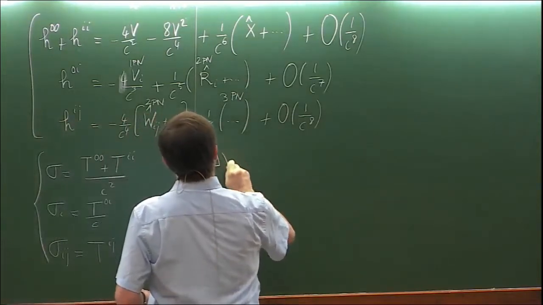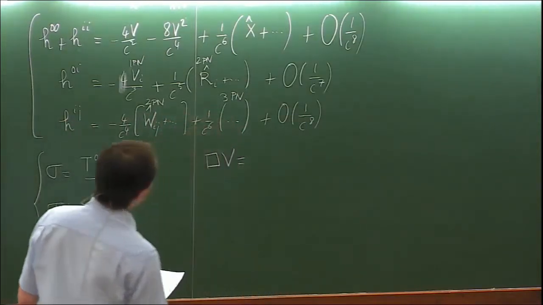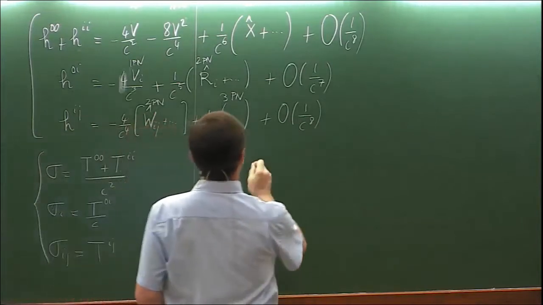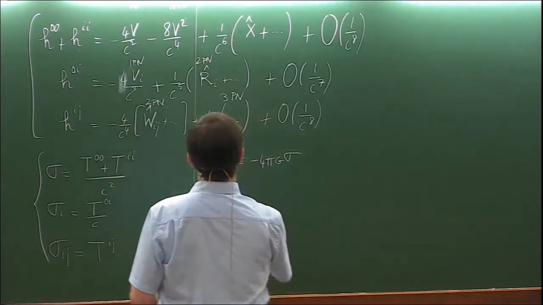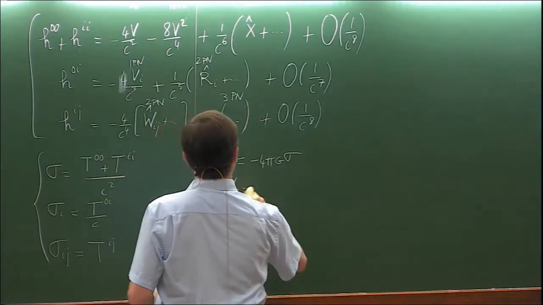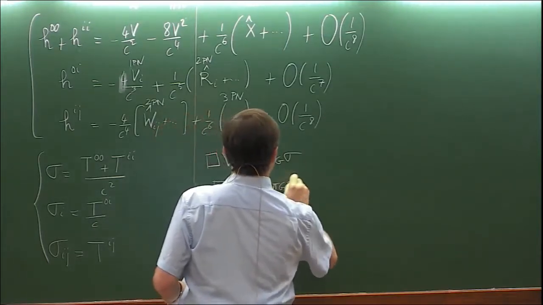take, for the scalar potential, the form of just a wave equation that we wrote yesterday to express the 1PN approximation. So like yesterday, we have these equations.